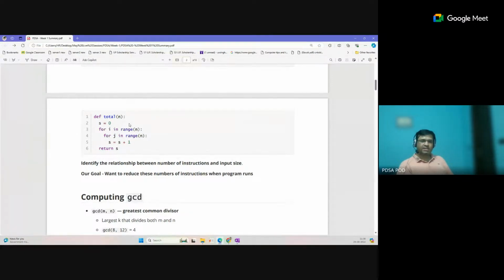So space is also dependent on the input. Your data structure size changes based on the input. How your algorithm is designed and what data structure you use matters, so space is also important. There are two types of space. One is the fixed code space, which is static. Another is dynamic space, which is based on the input and your data structure. You can compare two different approaches based on space complexity as well.